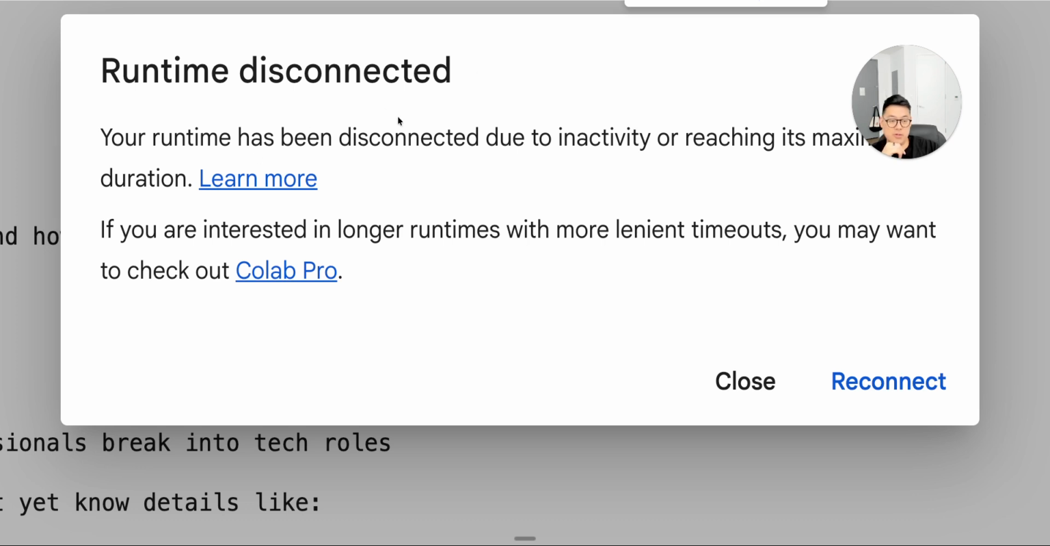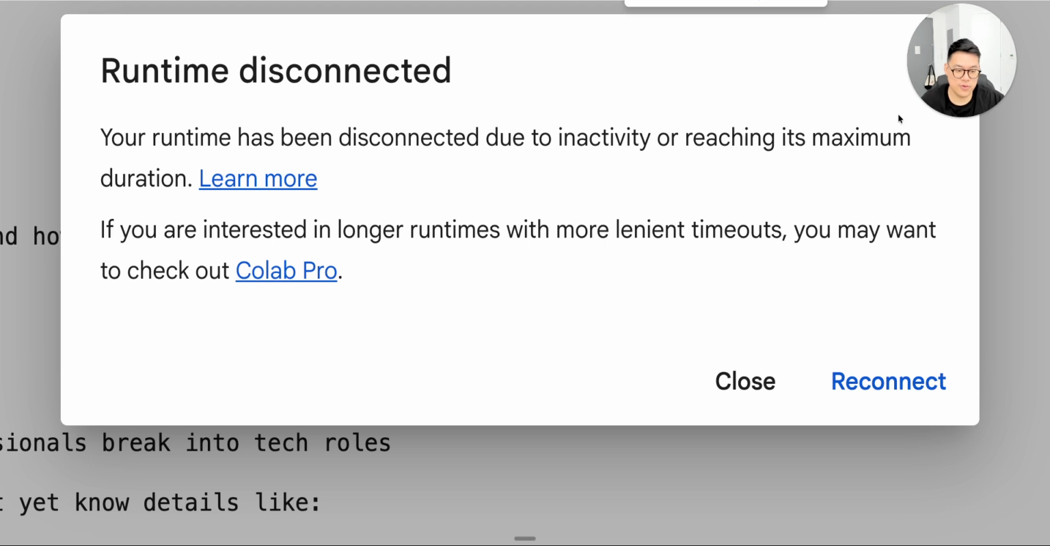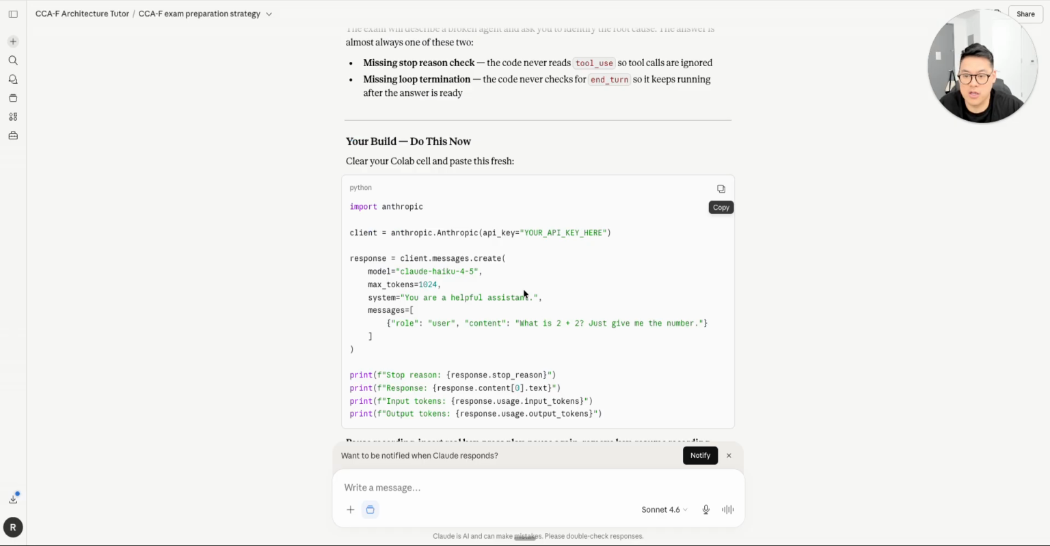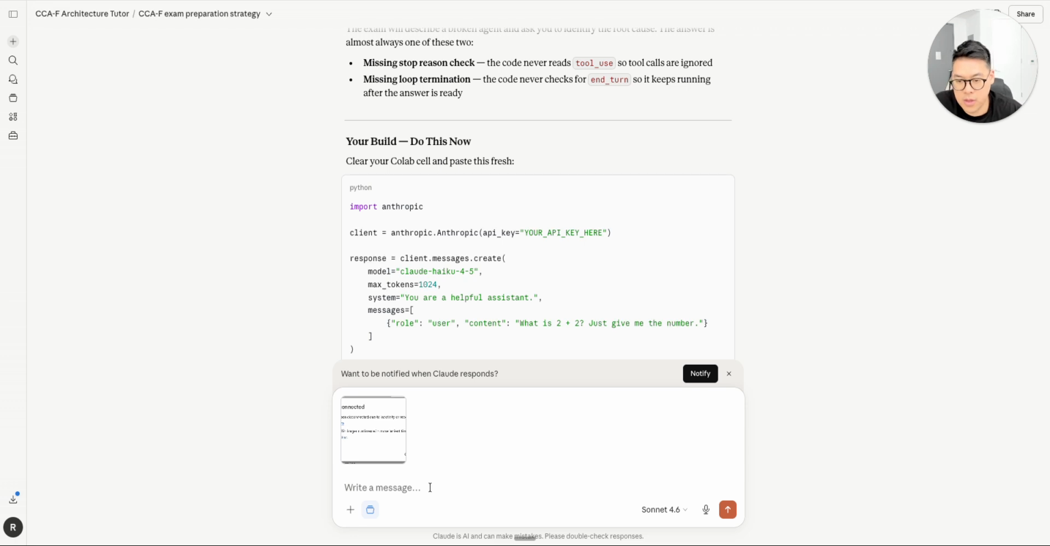Now, when I went back to Colab, because we've been going for a while right now, it says runtime disconnected. So I don't even know what I'm going to do in this situation. So I am going to move my face over here because I want to get this entire screenshot in. And I am just going to prompt it back into Claude real quick. And I'm going to let it know I was just about to clear the Colab cell and paste this fresh, but this pop-up came onto the screen. What am I supposed to do with this?